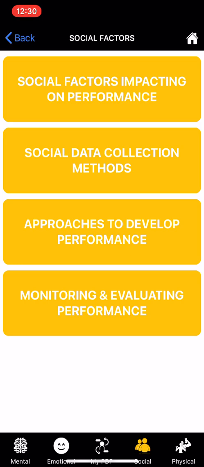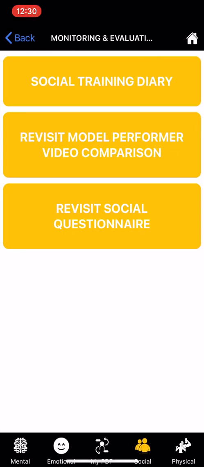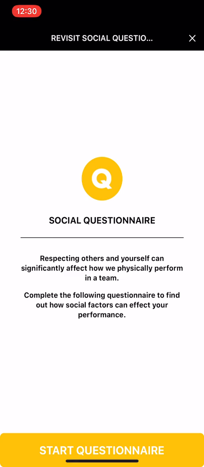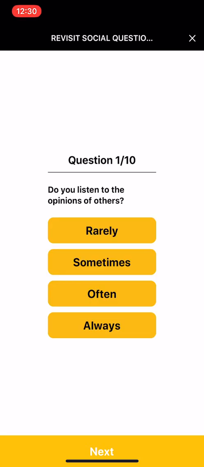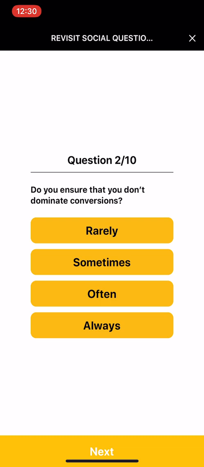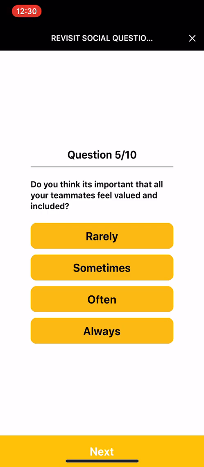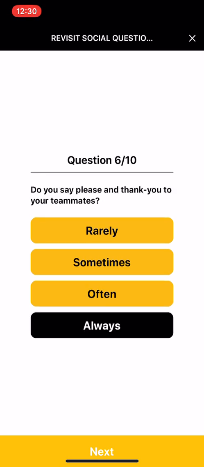And then finally, into how we monitor and evaluate our performance. I think for this one, we'll pop into our questionnaire, because that's one thing that we haven't covered so far. So our social questionnaire, again, we're revisiting this. This is something that you've done before. You might do this at a midpoint or an end point of your PDP, just to cross-check, am I improving? If I am improving, how much am I improving, and what do I need to do to continue to develop? So again, 10 questions, and we'll fill this out as we go at a pace that allows you just to read the question.